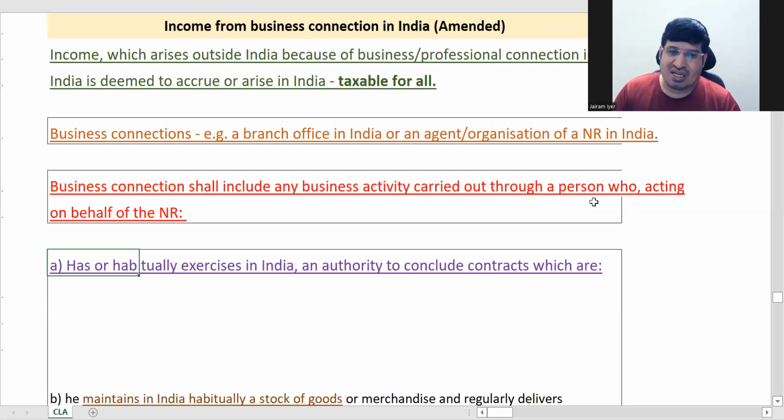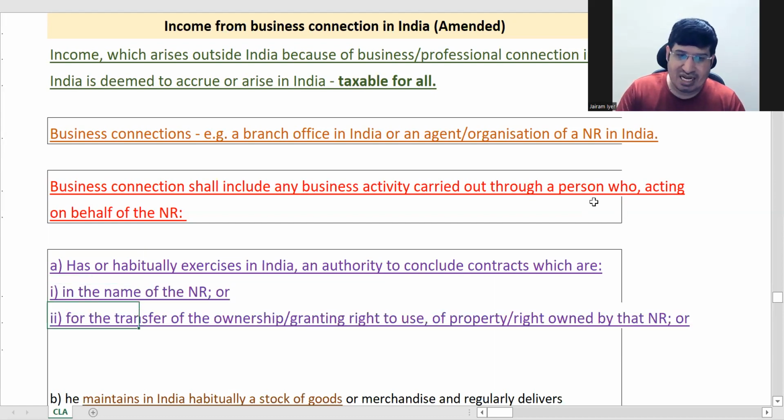He has or habitually exercises in India an authority to conclude contracts in the name of the NR, for the transfer of ownership right or property, any right of the NR. The NR has a right, and this person has the right to talk to someone and finally sign the contract, is able to conclude the contract.